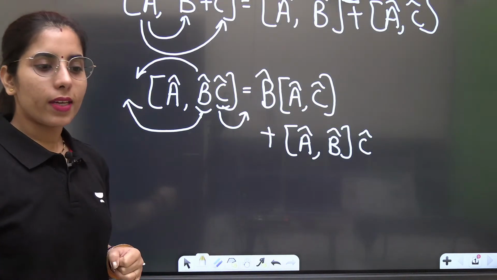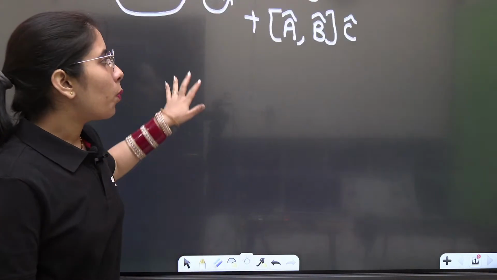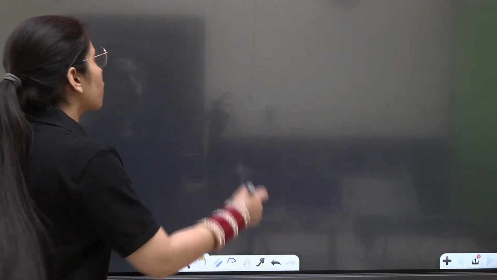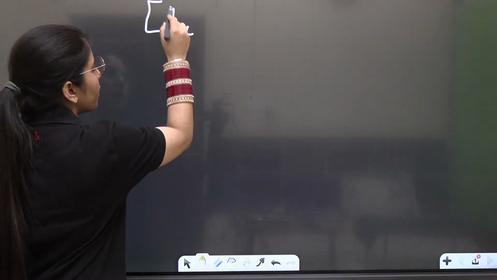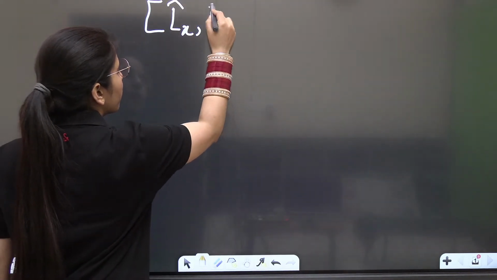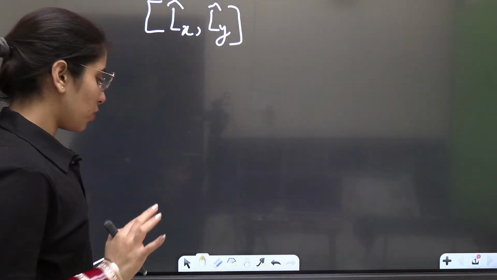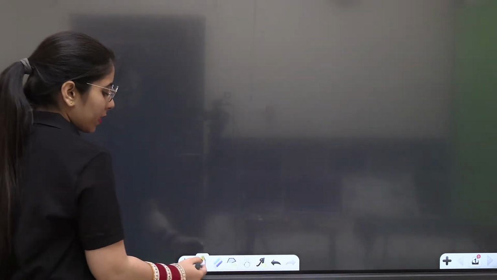Let's talk about the next thing now. What about the next thing? Now, mostly or mainly, we get the questions related to the angular momentum operator by relating them with the commutator bracket. So, what type of questions we can have there? For example, if I'm going to talk about the Lx commutator bracket with Ly, then what will happen? But before I start this discussion again, for the safer side and to save time, I want to tell you something.